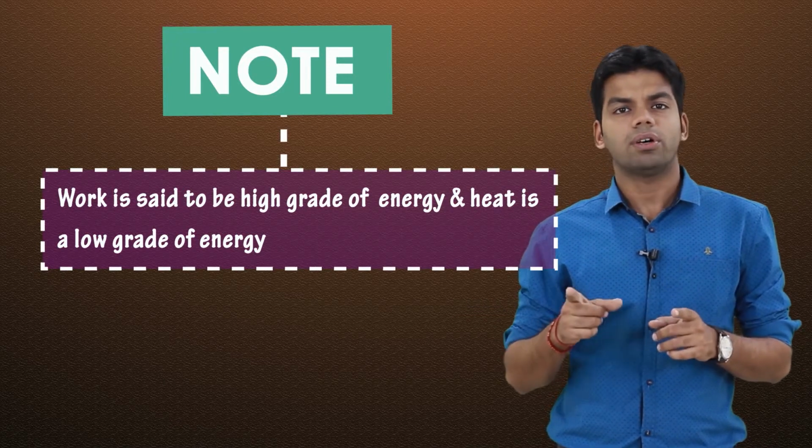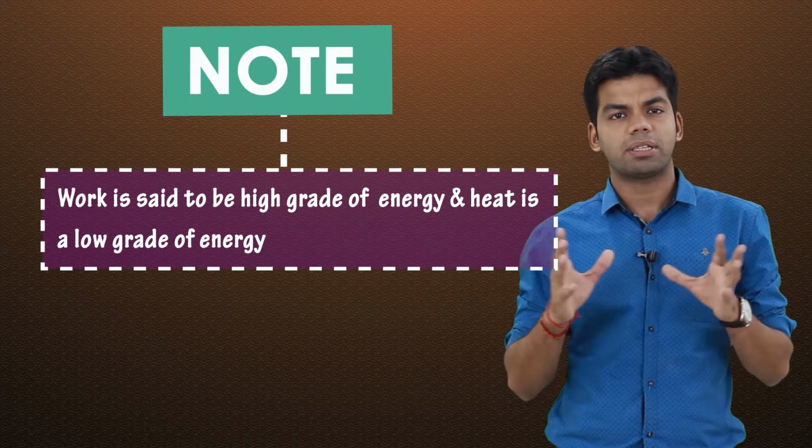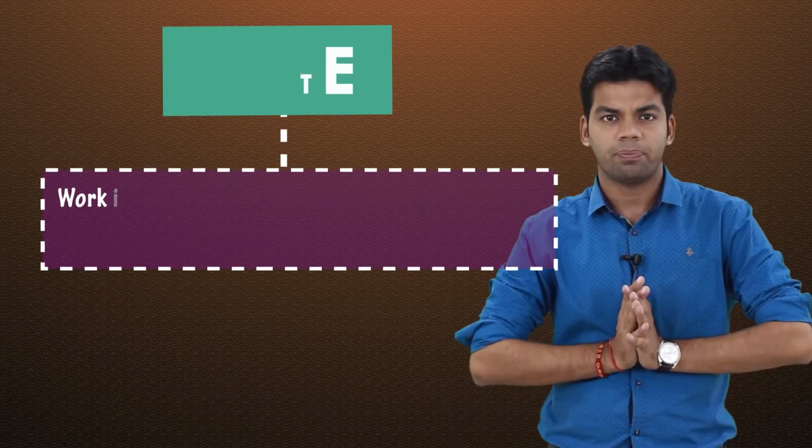Complete conversion of work into heat is possible. For example, suppose I have an electric resistor and current is flowing into it. That means we are doing certain work on this, and as a result the heat will be generated. Whatever work we are giving, that complete work will be converted into heat. That complete power which we are giving, I squared R t, will be converted into heat. So complete conversion of work into heat is possible.